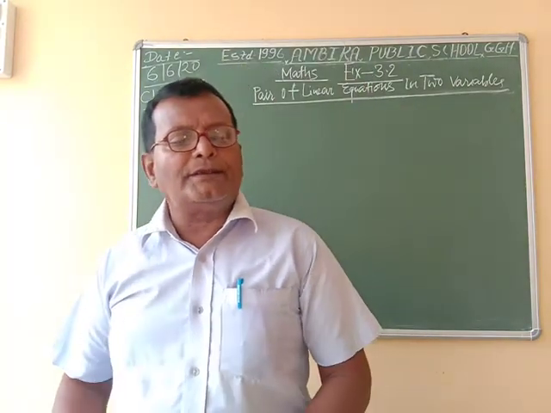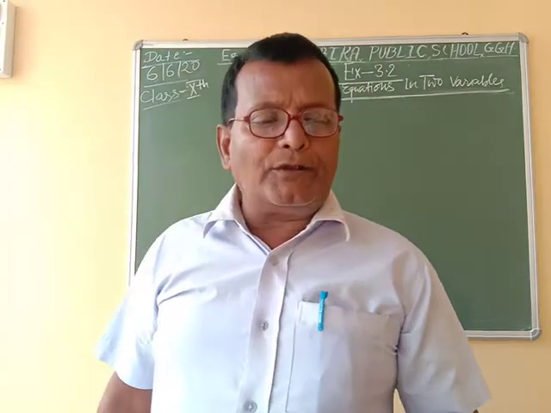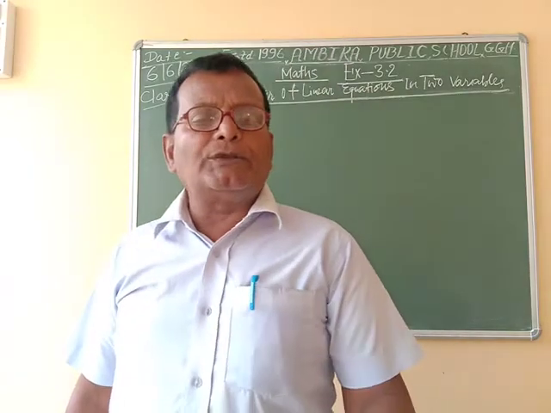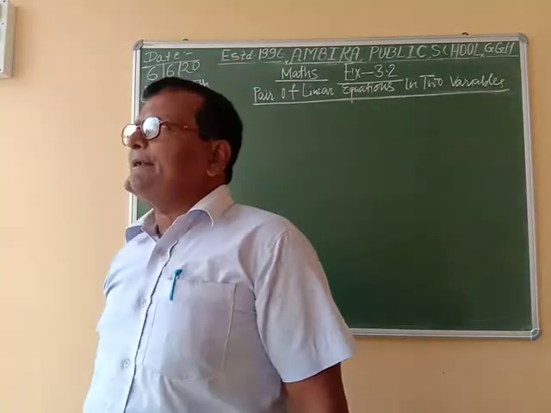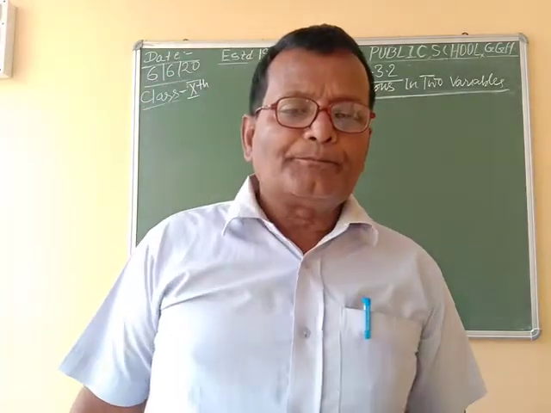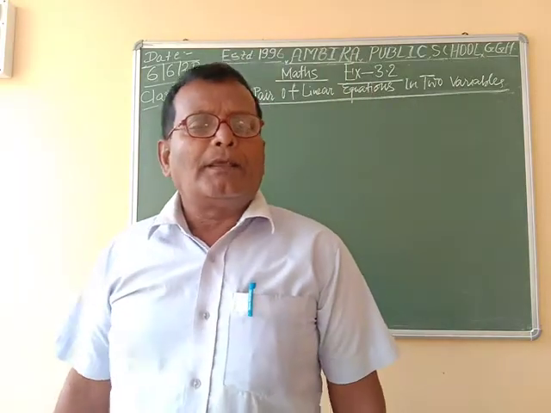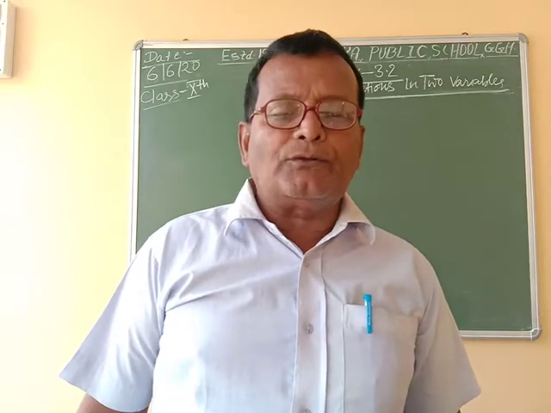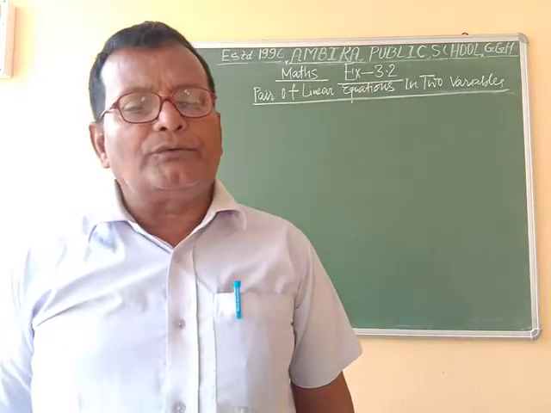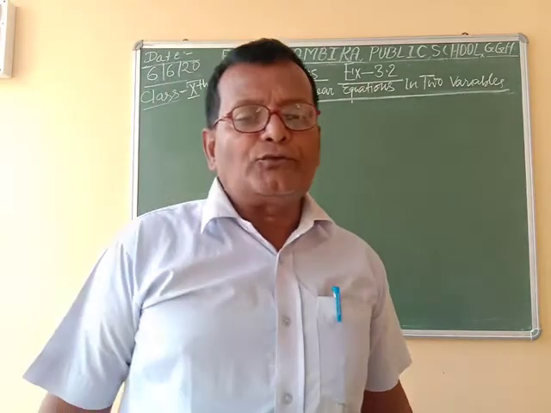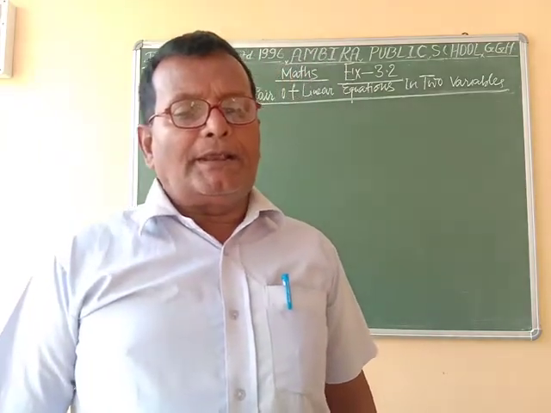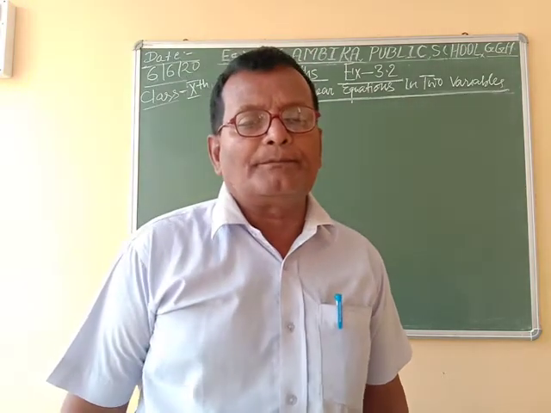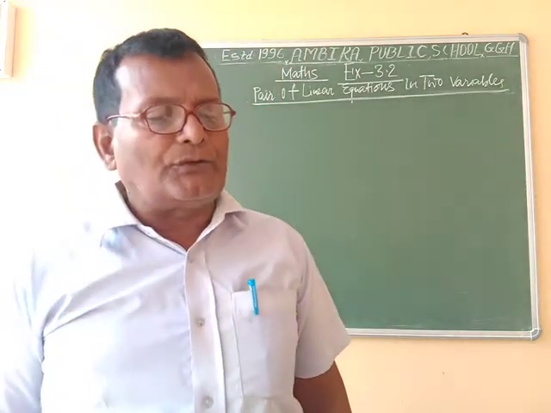In this situation a pair of linear equations has many solutions, and if two lines are parallel, then a1 by a2 is equal to b1 by b2 is not equal to c1 by c2, and in this situation the equation has no solution.